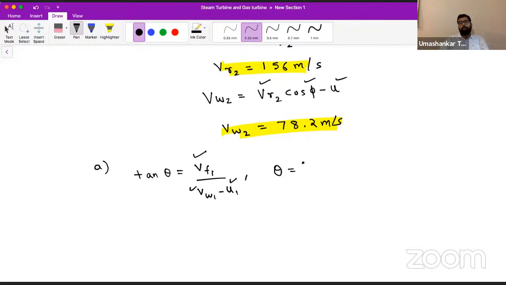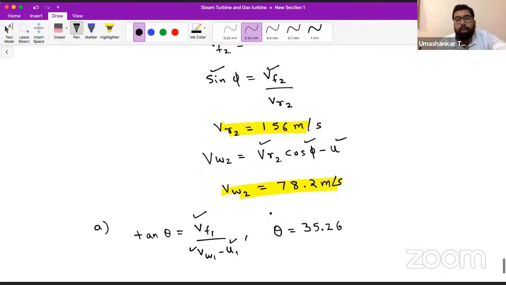So if you calculate from here, your theta will come out to be 35.26. Is that clear? So we have calculated the first part of this question.